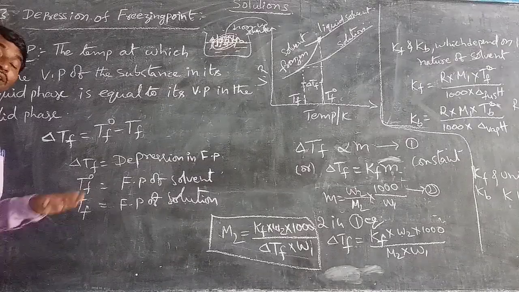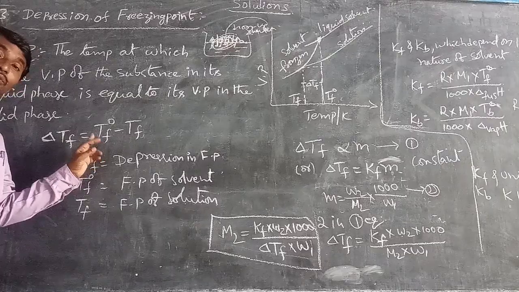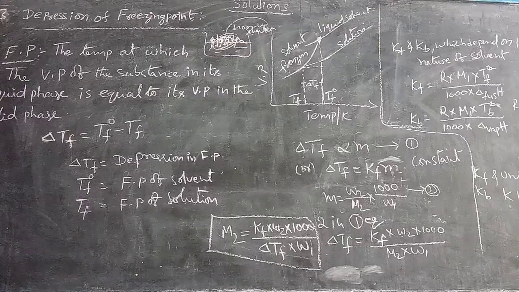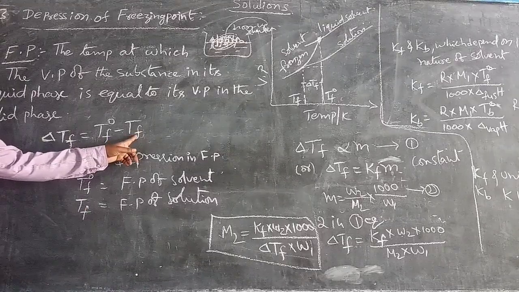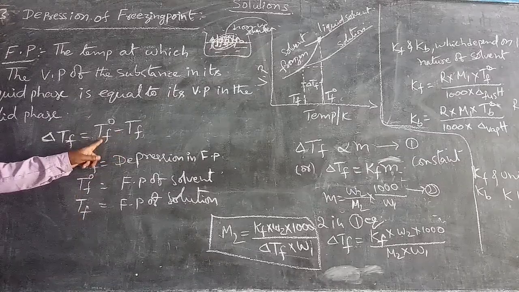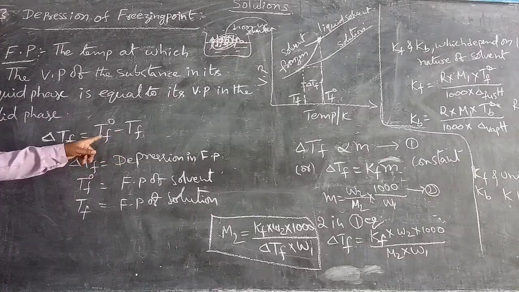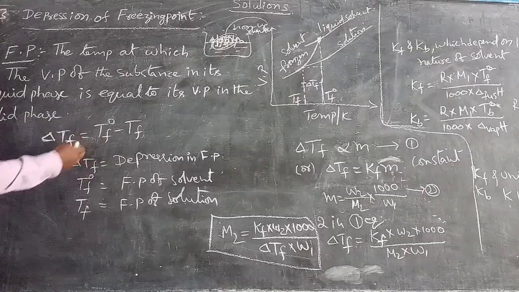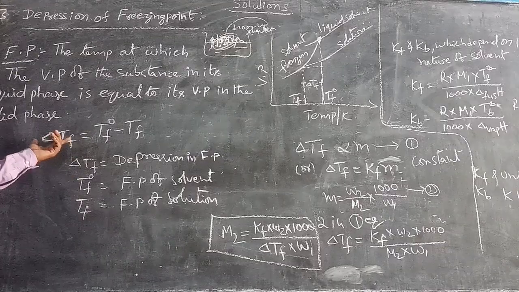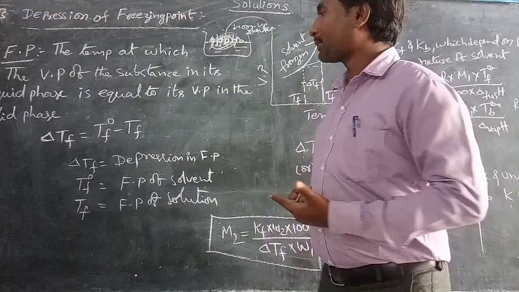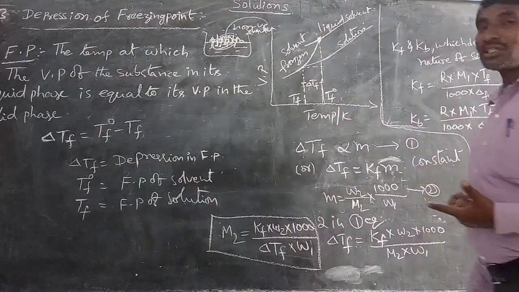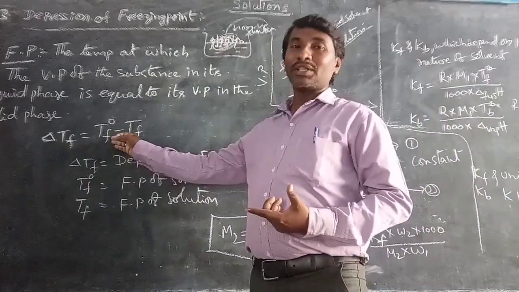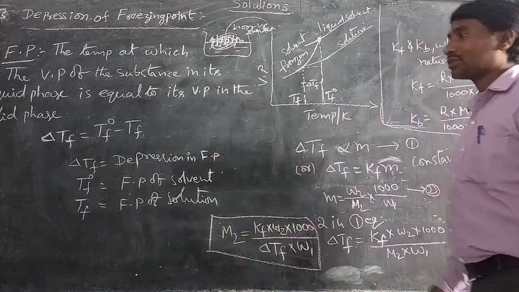Tf is the freezing point of the solution, and Tf naught is the freezing point of the pure solvent.